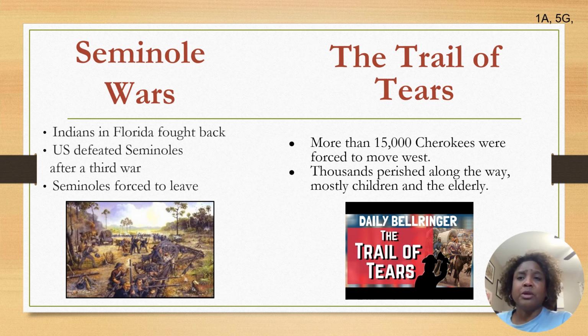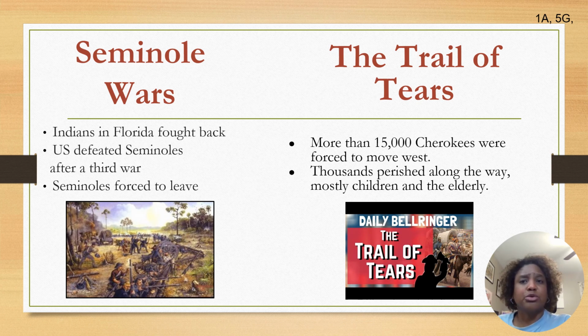The Seminoles in Florida resisted removal. They were led by Chief Osceola, and they began fighting the U.S. Army in 1817. Between the years of 1817 and 1858, three different wars occurred between the U.S. and the Seminoles. The First Seminole War ended in 1818. The Second Seminole War lasted from 1835 to 1842. It was the costliest war to gain Indian lands waged by the government. Ultimately, after the Third War ending in 1858, the Seminole Nation was defeated and most of them were forced to leave Florida by the government.